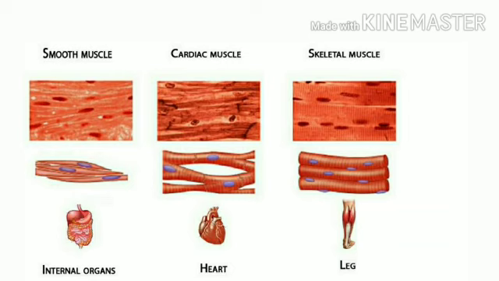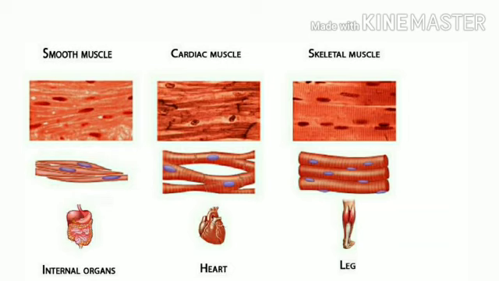The other name given to skeletal muscle is voluntary muscle. It is called voluntary muscle because it is under our voluntary control. That is, if we want, we can contract or relax that particular muscle. For example, the muscles of limbs. If we want to raise our hand, it is on our will. When we want to raise our hand, we will raise. When we want to sit down, we will sit. So these muscles are under our voluntary control.